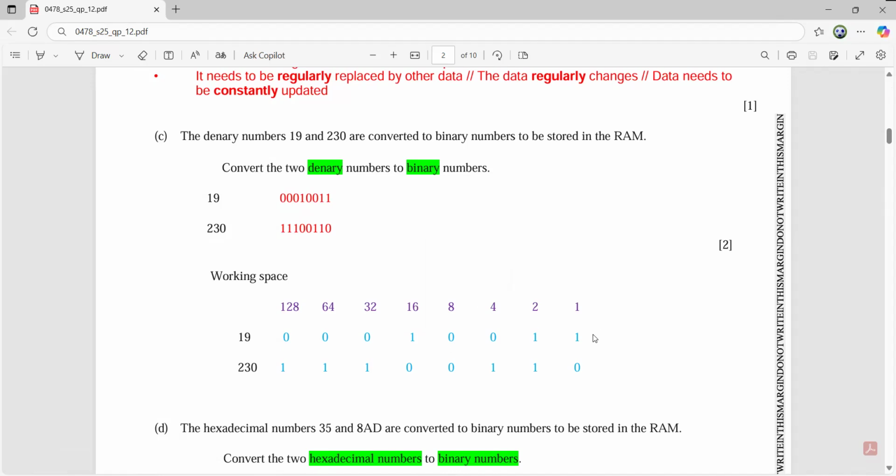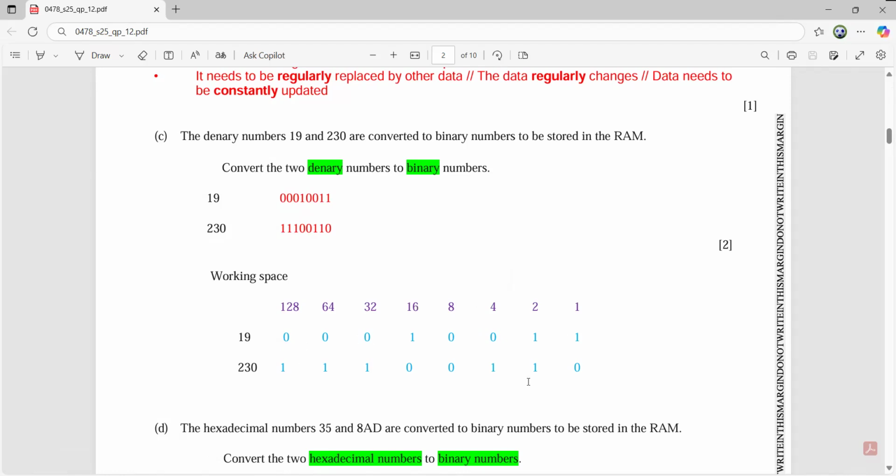In this manner, the answer for 19, starting from the LSB, least significant bit, will be 11001000. If you have mentioned these zeros, that's perfectly okay, but if you have answered till this point, that's perfectly okay also. For 230, you have to turn on the bits 128, 64, 32, 4, and 2.